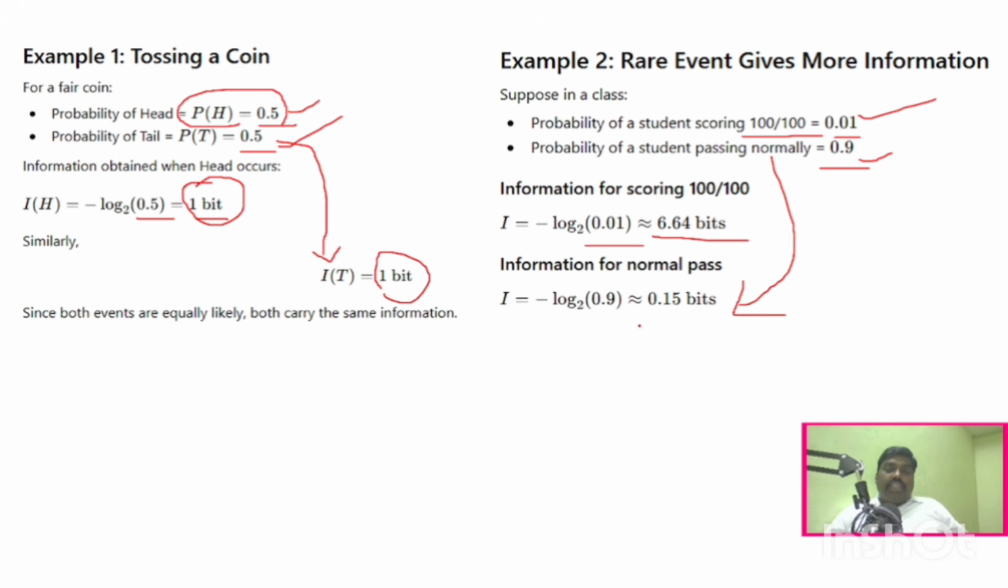0.15. So the average measure of information will be higher for uncertain events rather than for common events. If the probability of occurrence is less, there will be more information. If the probability of occurrence is more, there will be lesser information. That is called the measure of information. Why do we study this measure of information here? Because only with that can we calculate entropy.